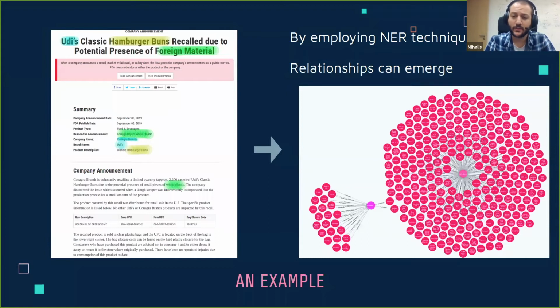This is a screenshot from our Neo4j instance. If we have these kinds of connections and we know the recall, the companies involved in it, the ingredients and the hazard, we can perform this kind of graph analysis and identify relationships that exist within our data that were possibly hidden. This is useful information that we can identify if we find out these properties.